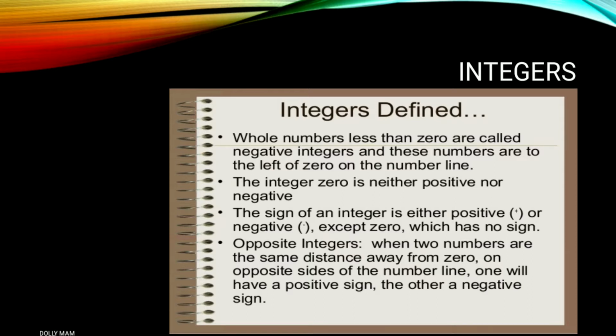When two numbers are the same distance away from 0, on the number line, with 0 in the middle of the number line. Okay, if we go 2 steps left from 0, what does it come to? It comes to minus 2. If we go 2 steps right from the 0, then we get plus 2, right? So minus 2 and plus 2 are on opposite sides of the number line at the same distance. One has a positive sign and another has a negative sign. So we can say that both the numbers are opposite integers.